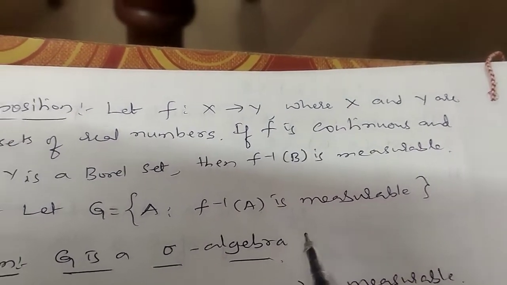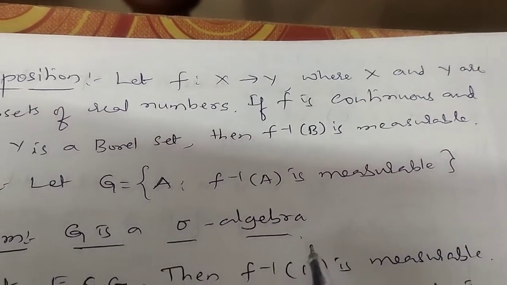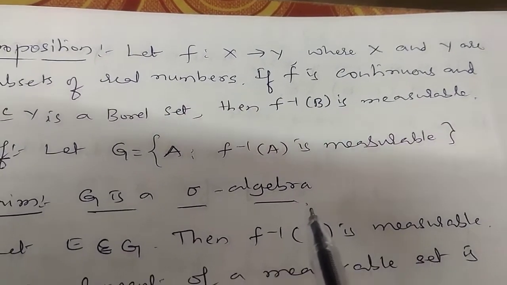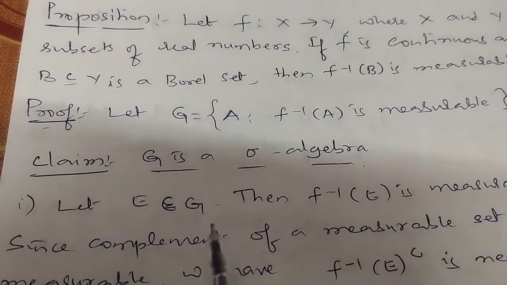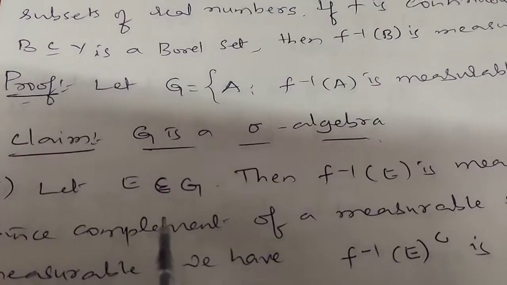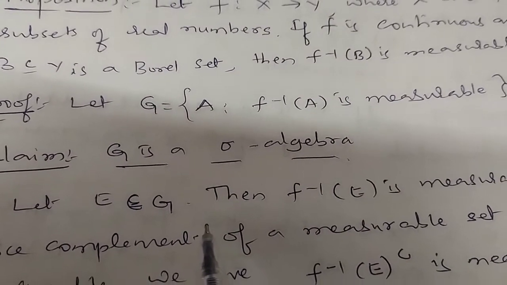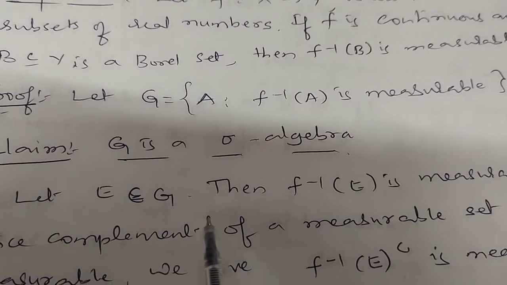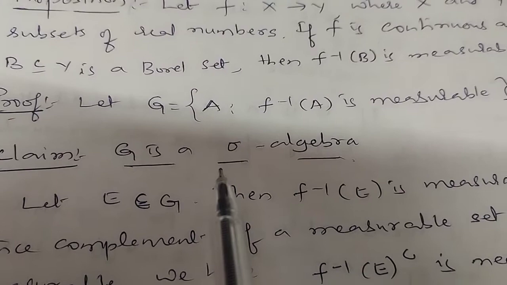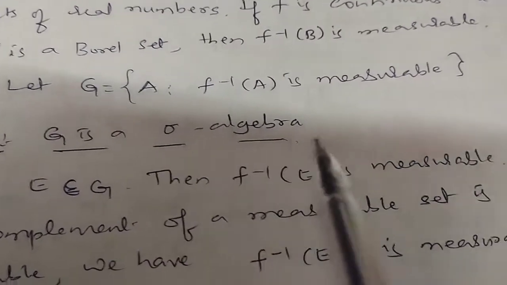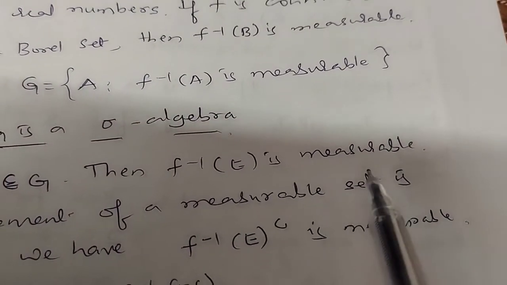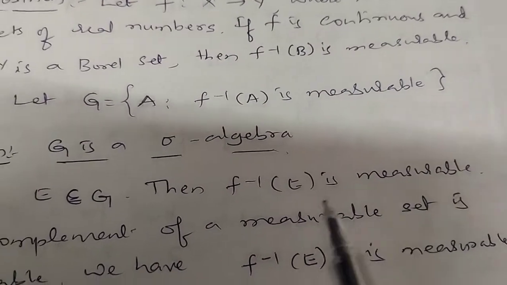First, we show that this set G is a sigma algebra. Sigma algebra means we need to prove two conditions. Suppose E is contained in G. We have to show E complement is also contained in G. E is in G means, by definition of G, f inverse of E is measurable.